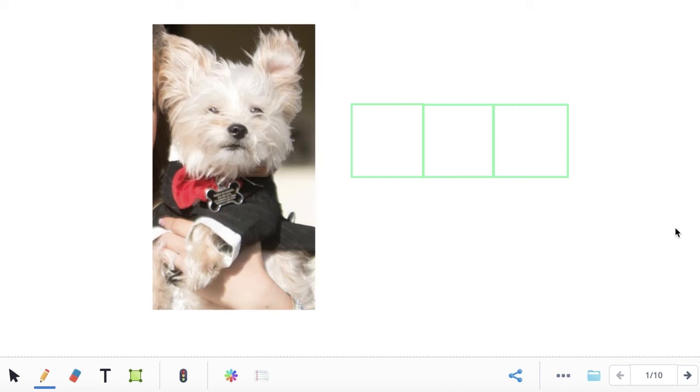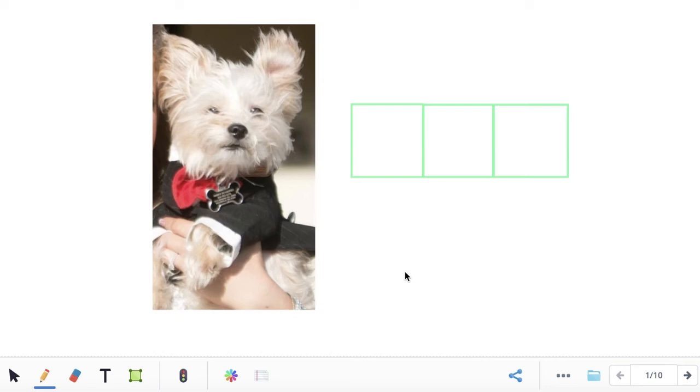Boys and girls. Today we are going to segment some words by using sound boxes. We're going to look at the pictures to figure out which words we will be spelling. Look at this picture. This is a picture of a dog. Sound out the word dog with me. Ready? D-O-G.